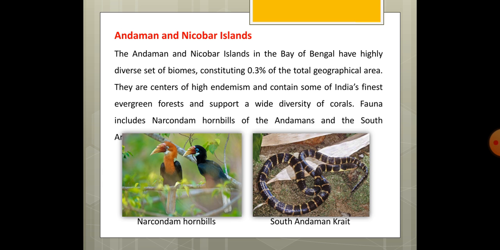Andaman Nicobar Islands. These Andaman Nicobar Islands, they are in the Bay of Bengal and have highly diverse set of biomes. They are centers of high endemism and contain some of India's finest evergreen forest and support a wide diversity of corals. Fauna includes the Narcondam hornbills of the Andamans and the South Andaman krait. In this photographs, you can see the South Andaman krait and the Narcondam hornbills. These are endemic to this Andaman and Nicobar Islands.